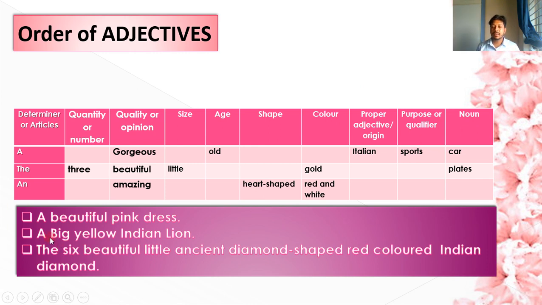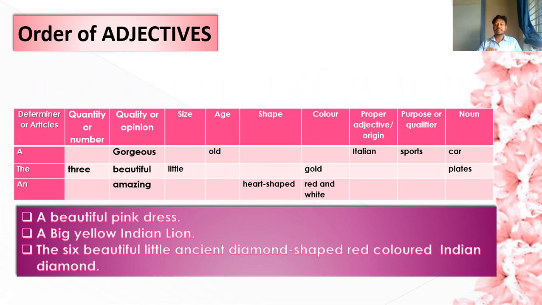And the second sentence, a big yellow Indian lion. Here at first the determiner, that is A. Big means it is a quality or opinion. Yellow, that is color. Indian, that is a proper adjective or origin. And lion is the noun. Next, you must watch this third sentence very carefully.